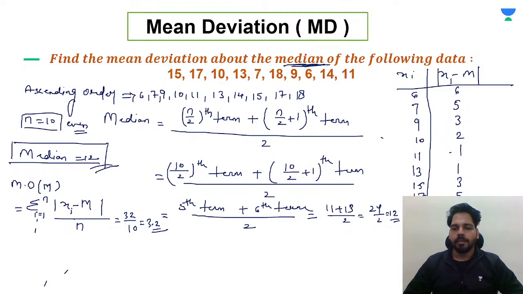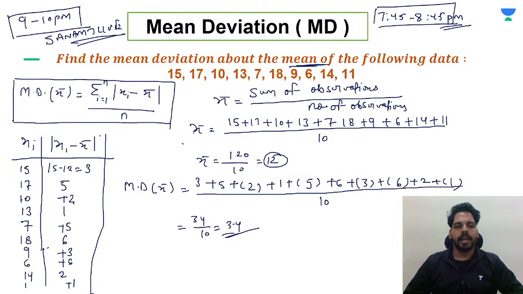After that, we have to find the sum of them. So that will be 32. You can see here 6 plus 5, 11 plus 3, 14 plus 2, 16 plus 2, 18 plus 3, 21, 21 plus 11, that is 32. So we have got the sum as 32. Now we can put up the values over here. So 32 by 10, that is 3.2. Okay, so like this we can easily find the mean deviation about the median also, and in the previous one we have taken out the mean deviation about the mean.